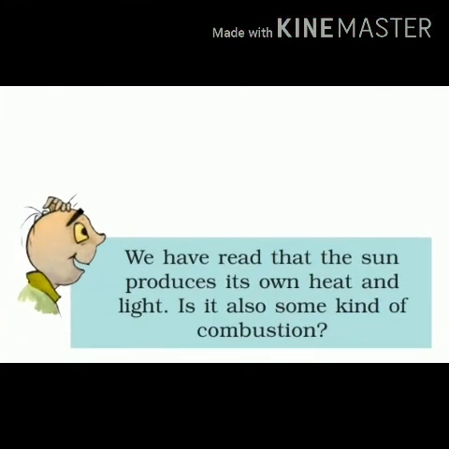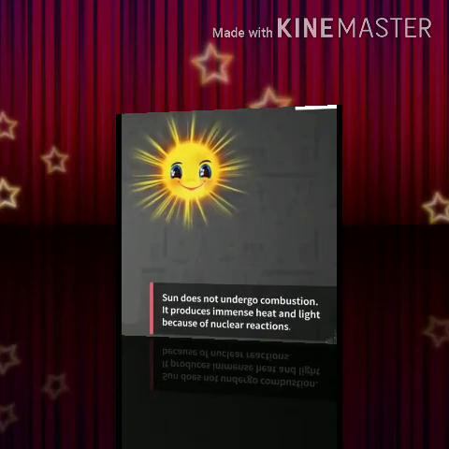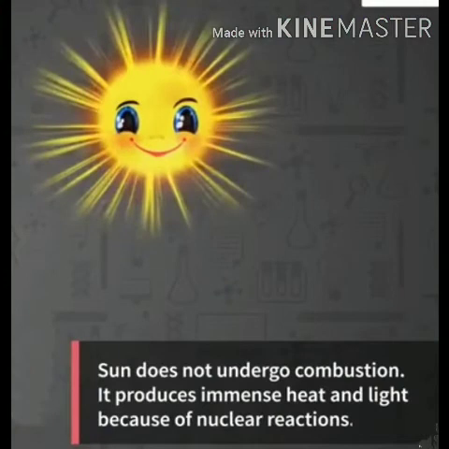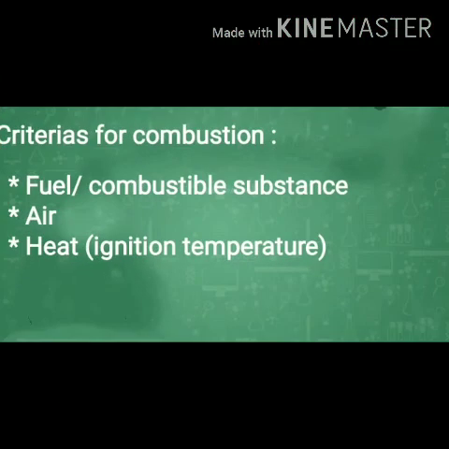Now here comes Bujo. He says, we have read that the sun produces its own heat and light. Is it also some kind of combustion? Students, the sun doesn't undergo combustion. It produces immense heat and light because of nuclear reactions taking place in it. You will learn about it in more detail in your higher classes.